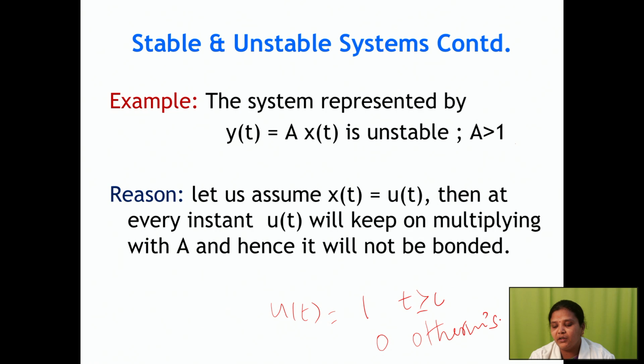So here the limit is 0 to infinity. When you are multiplying, your a value will be greater than 1 and here t is greater than or equal to 0. Here we are receiving the limit from 0 to infinity. So it will keep on multiplying with a. The output will not be bounded. So the system is an unstable system.